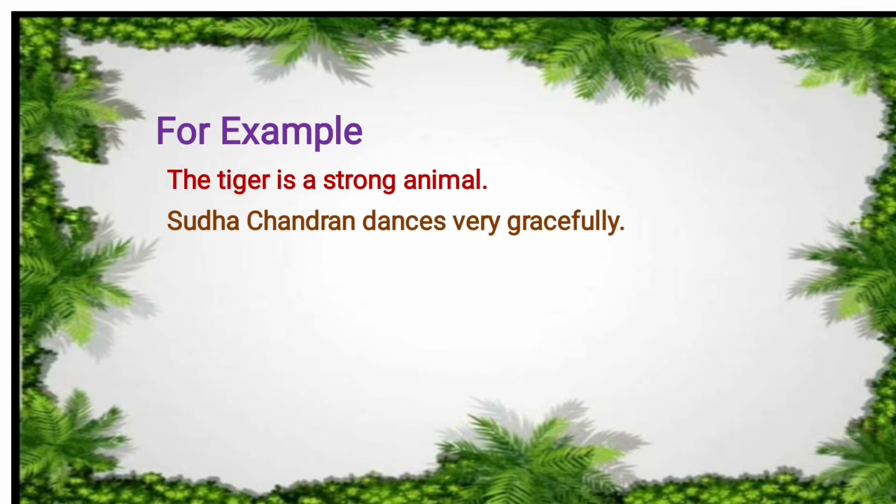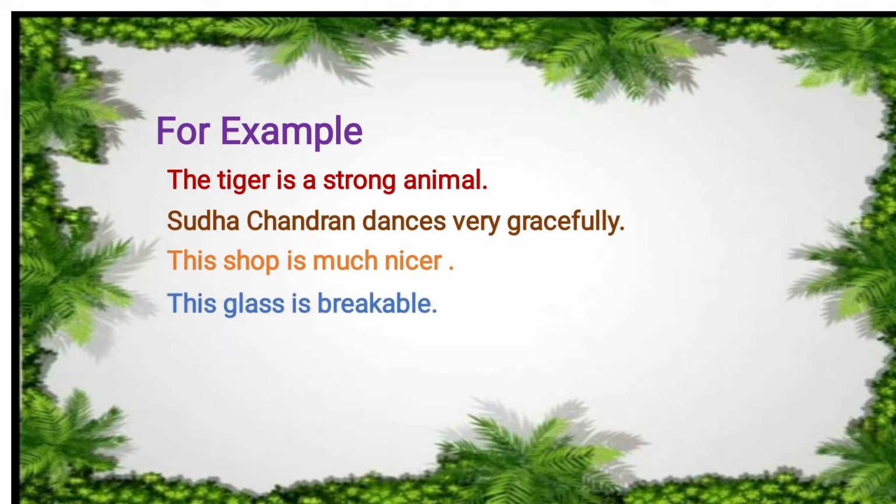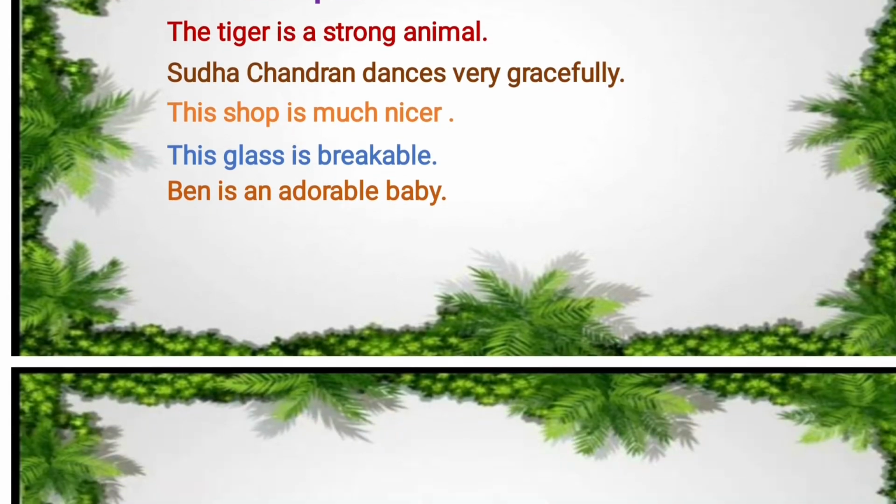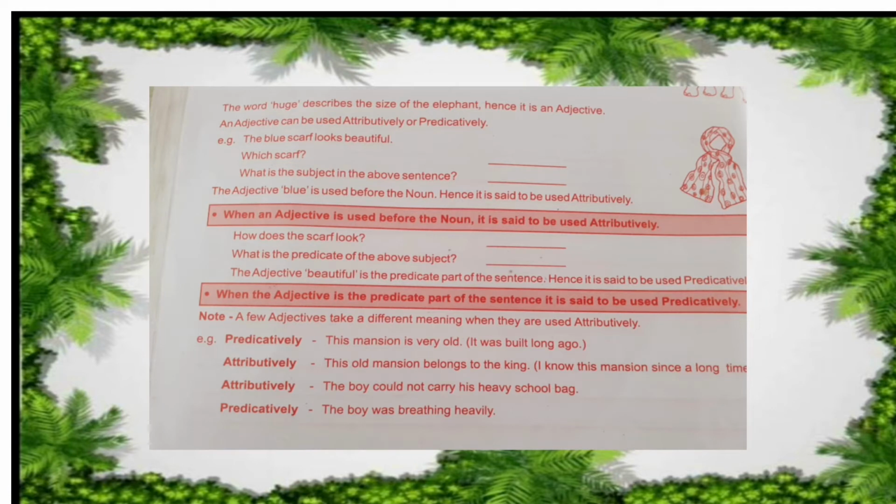So the word gracefully is describing how Sudha Chandran dances. This shop is much nicer. This glass is breakable. Ben is an adorable baby. What kind of baby is it here? Adorable. Yes, so these are the examples for adjectives.